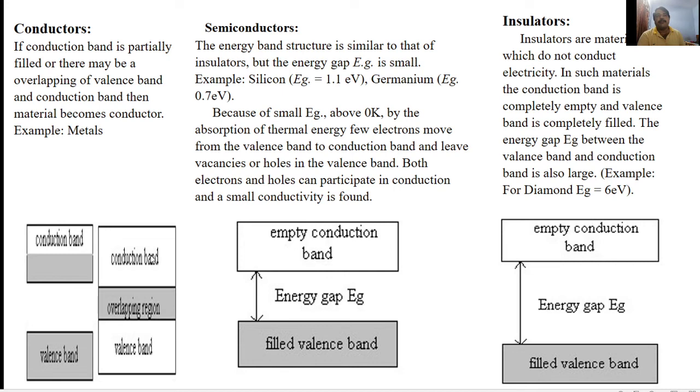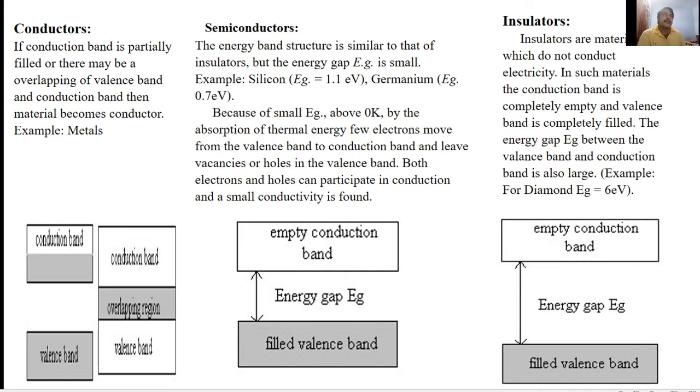So when the valence and conduction bands overlap each other, electrons from the valence band move to the conduction band. Here it consists of a large number of energy levels, so electrons are free to move, and this forms conduction in the conduction band. An example of a conductor is all metals. In other words, in a conductor, the valence band and conduction band are separated by a very small distance, or they overlap each other.